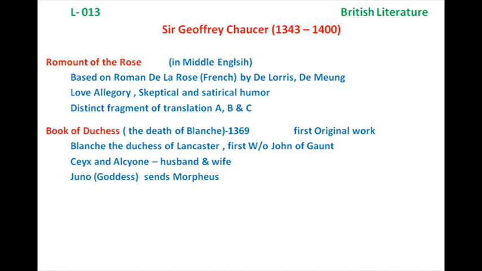Now the next work is the Book of the Duchess. It is written on the death of Blanche. And who was Blanche? When we were discussing Chaucer's life, I told you that John of Gaunt is the son of King Edward III.